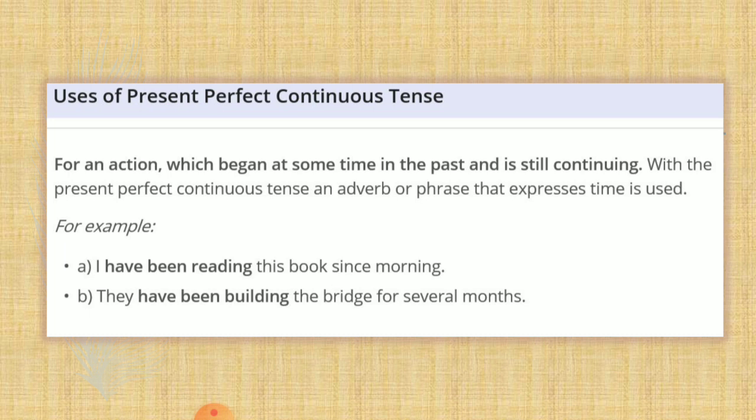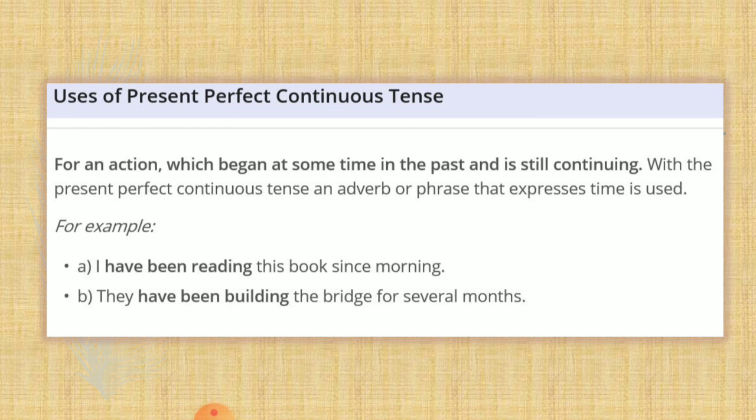Like over here, if something has happened in the past, to show the continuity of the same and its effect in the present, we use this tense. It's written over here: for an action which began at some time in the past and is still continuing. So with the present perfect continuous tense, an adverb or phrase that expresses time is used. That phrase is since or for. I have been reading this book since morning. That means you're showing that you started in the morning and now also you're continuing. So past and present are correlating.